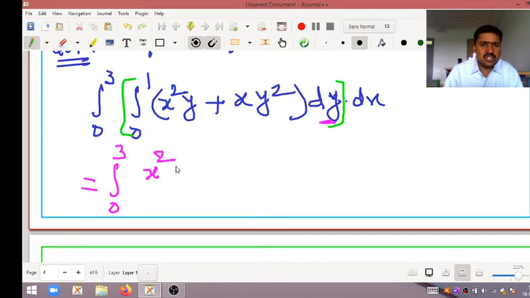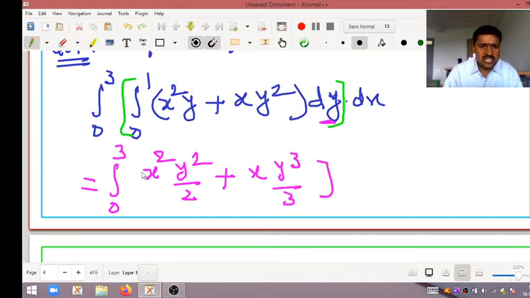Integral y dy gives y square by 2. Plus, here also x is a constant, integral x y square dy gives y cubed by 3. Now the limits are 0 to 1, into dx.